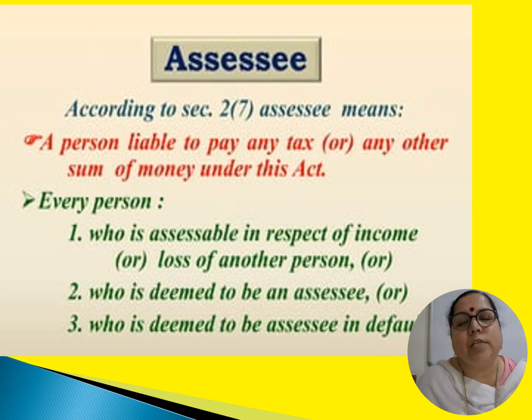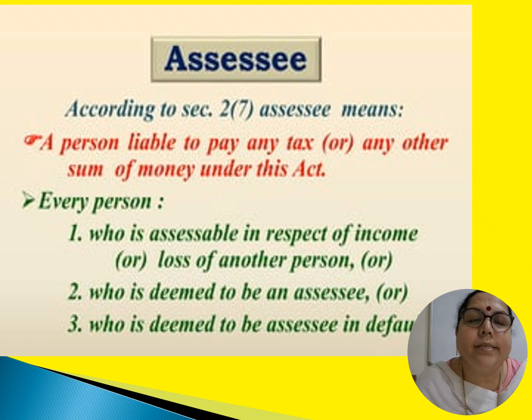Thereafter, assessee as per section 2, subsection 7 under the act is a person liable to pay any tax or any other sum of money under this act. That means every person who is assessable in respect of income or loss of another person, or who is deemed to be an assessee, or who is deemed to be assessee in default.